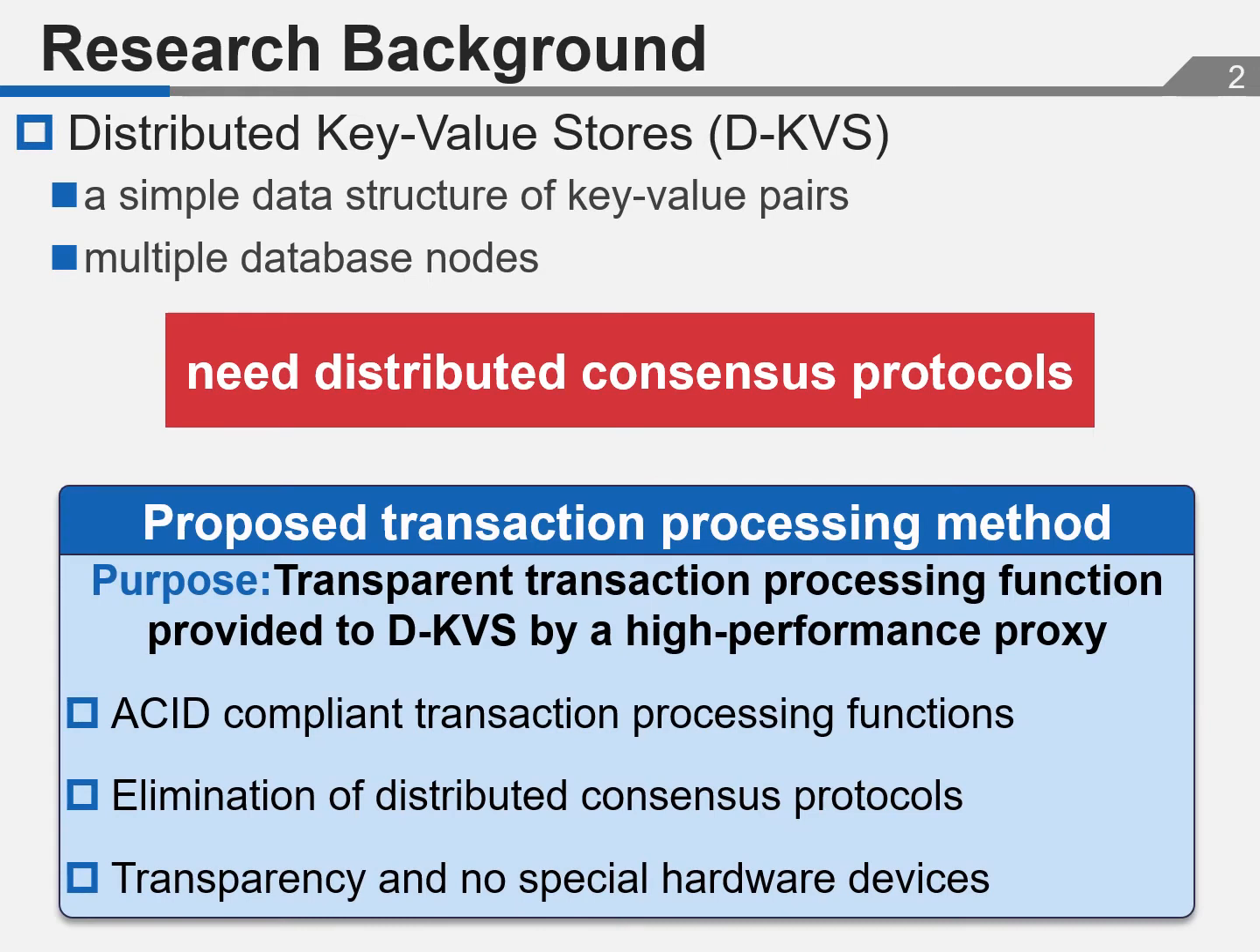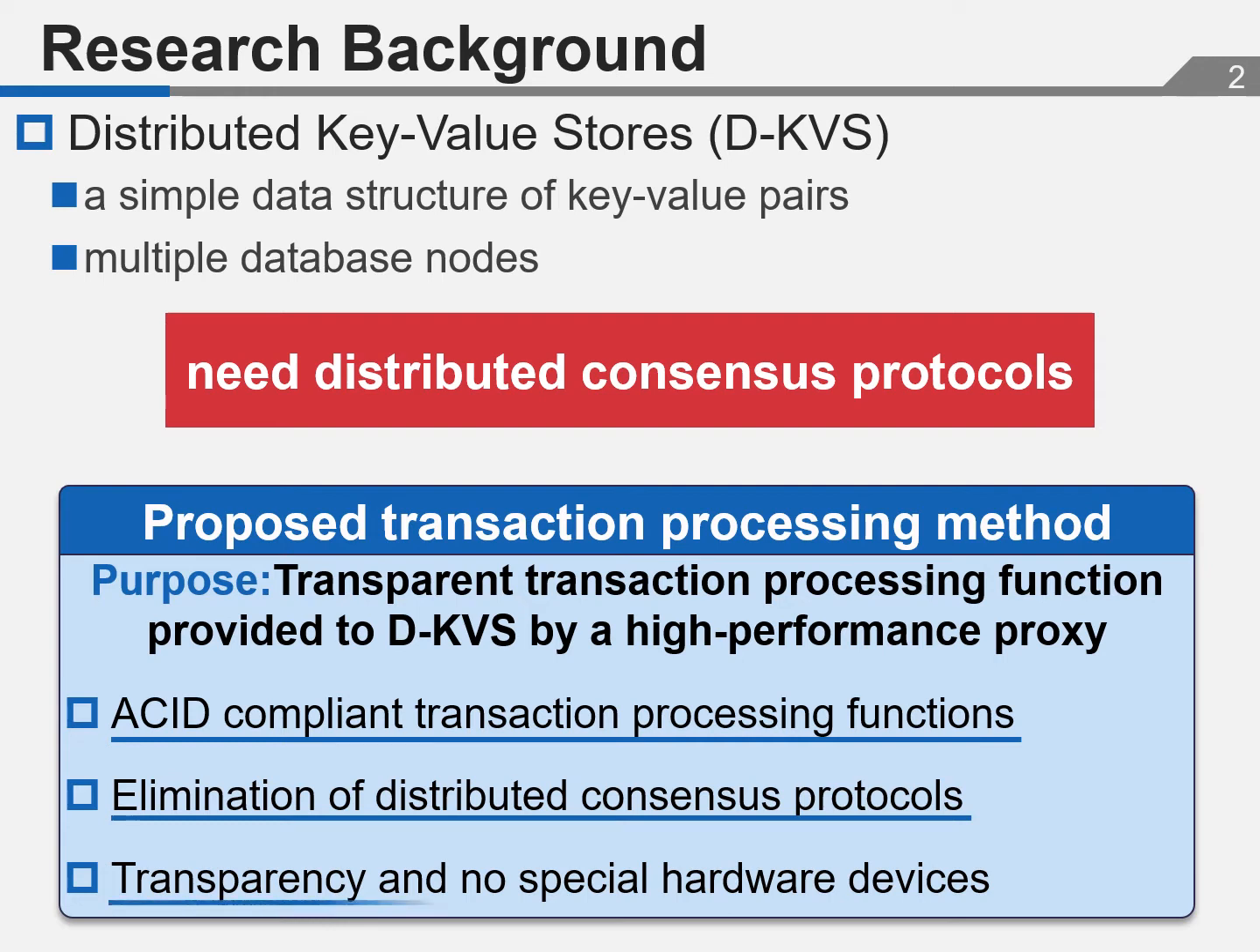To address this problem, we propose a transparent transaction processing method by a high-performance proxy without depending on distributed consensus protocols and special hardware devices. In our method, we provide ACID-compliant transaction processing functions to D-KVS by performing exclusive control and transaction processing on the proxy. We eliminate the distributed consensus protocols for exclusive control on the proxy. Also, since we only install the proxy, special hardware devices are not required.